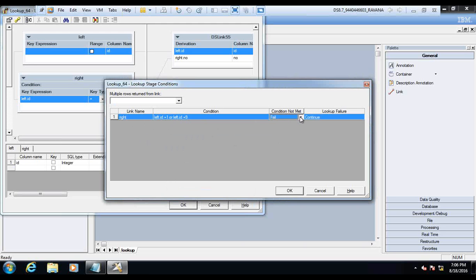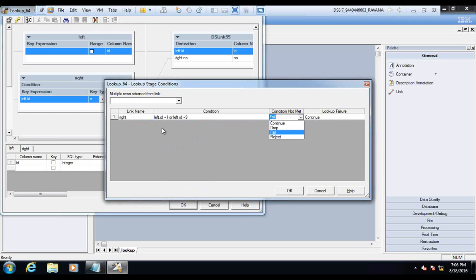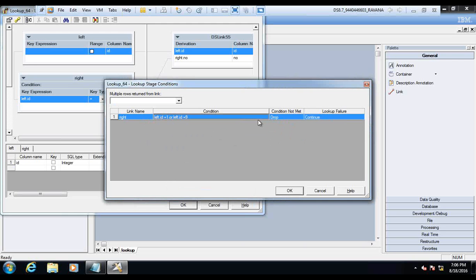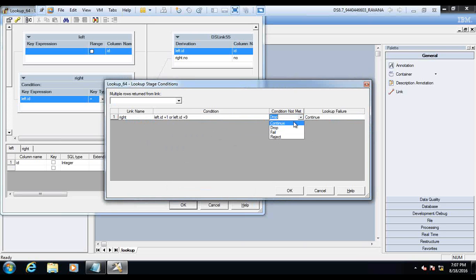Now for this particular condition only you want to do the action, that means drop. If even though the conditions are not met you want to continue, then that's a continue. Do you understand what I'm trying to do here?